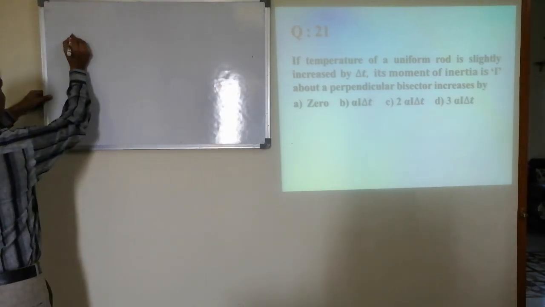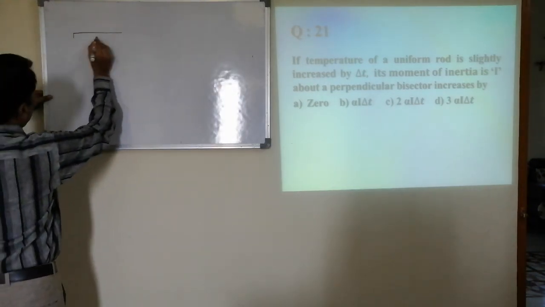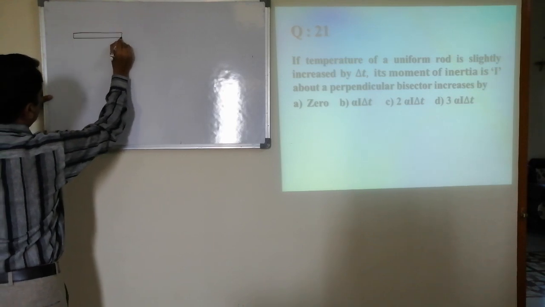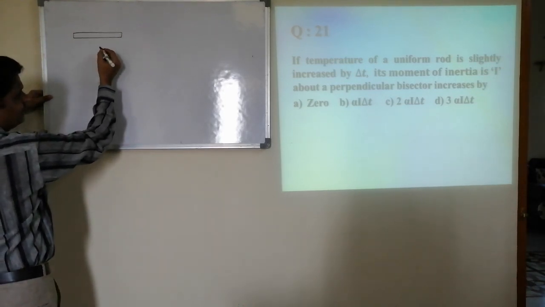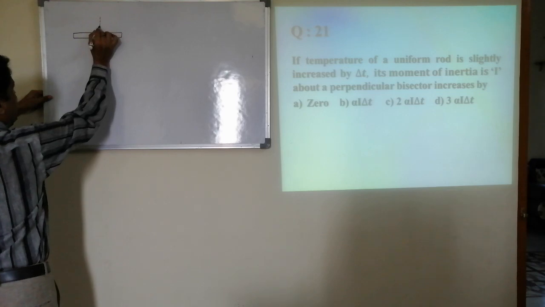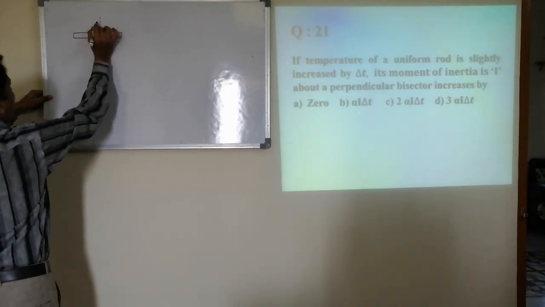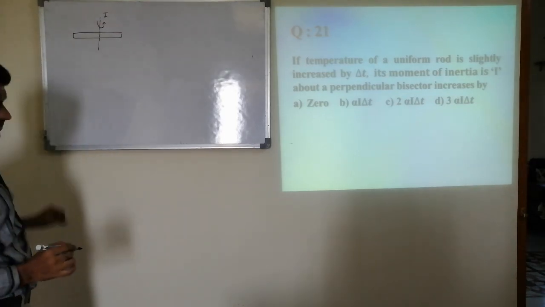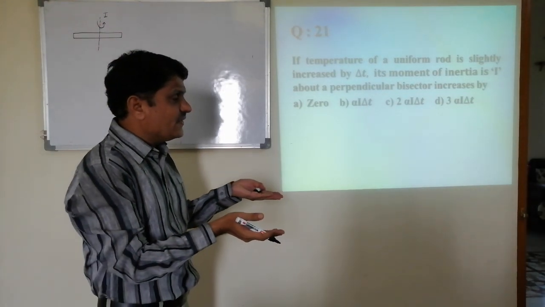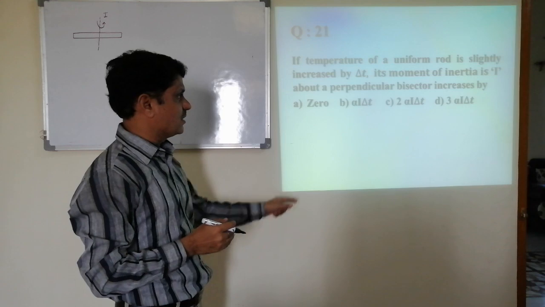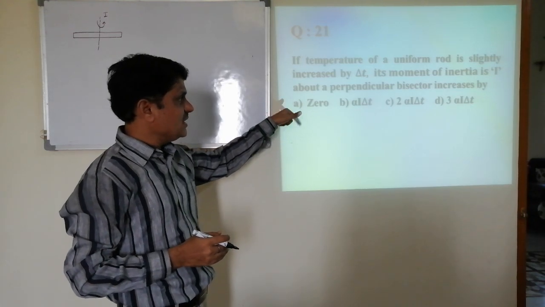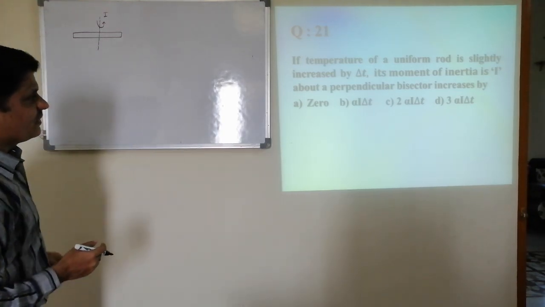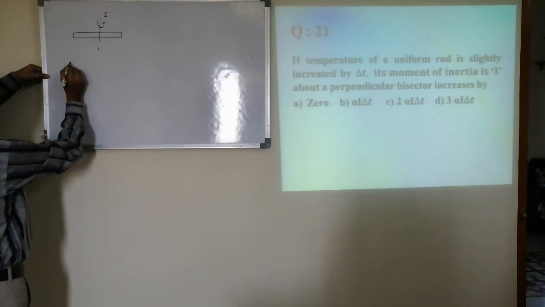See, the problem is here we have a rod of length L, about a bisector its moment of inertia is I. Whenever we increase the temperature, what is the change in the moment of inertia is the question.